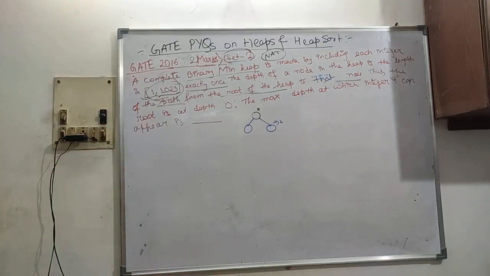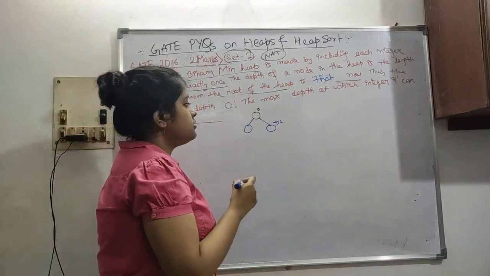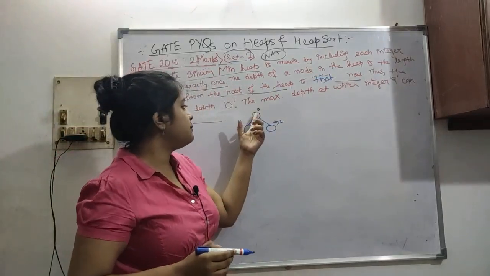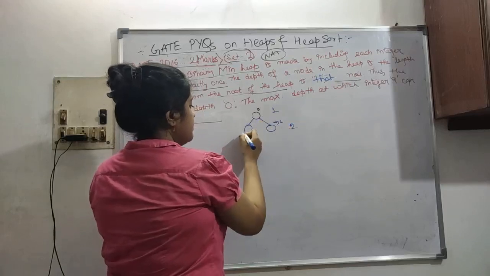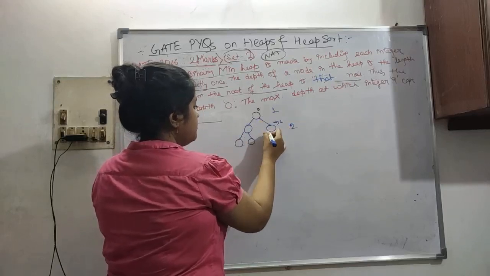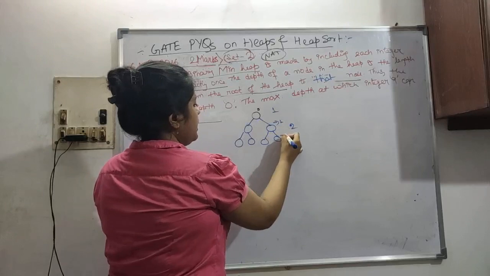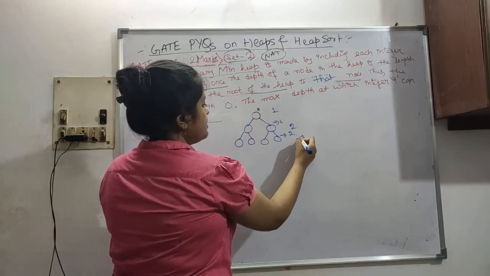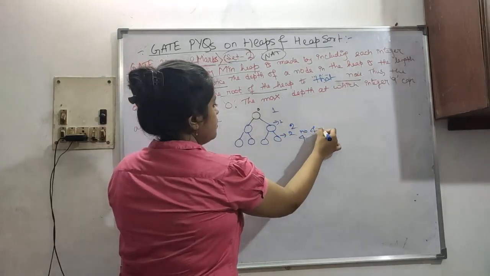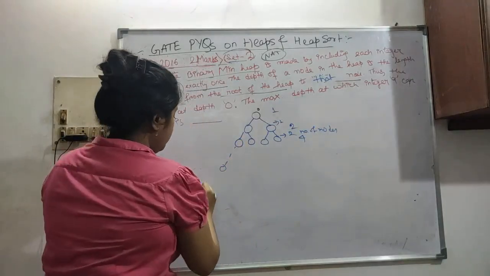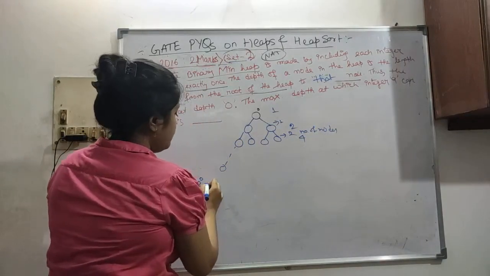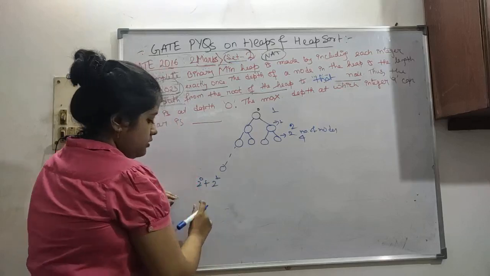So the question was right, just part was wrong, I just checked. Here at depth 0, 1 node is present. At depth 1, 2 nodes are present. At depth 2, 4 nodes are present. This is the number of nodes. So you can write it like this: 2 to the power 0, then plus 2 to the power 1.